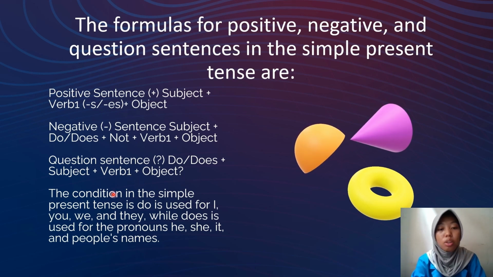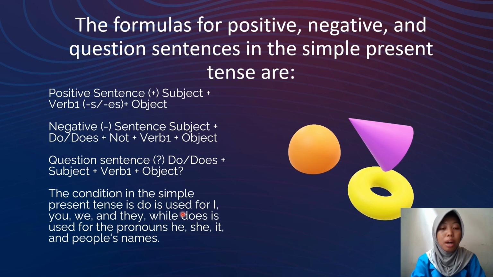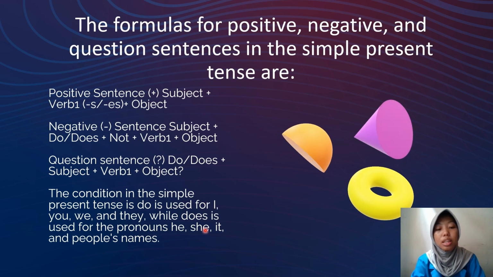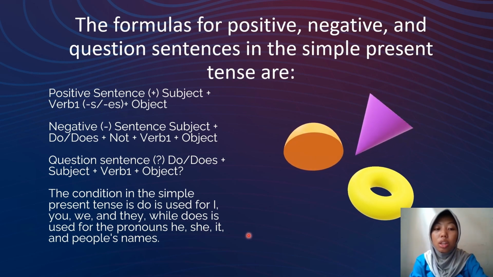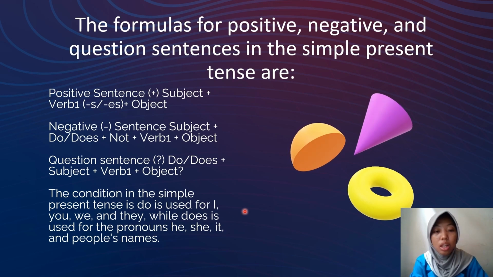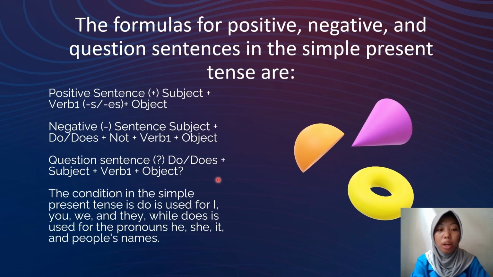Do is used for I, you, we, and they, while does is used for the pronouns he, she, it, and people's names. Actually, the formula is not complicated, so I hope you can make it well and correctly.